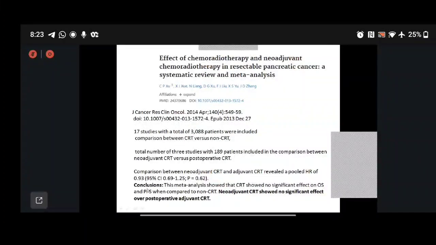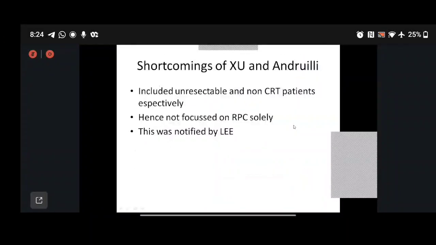The conclusion was that there was no actual benefit in OS and progression-free survival with non-RCT, and neoadjuvant chemoradiation showed no significant effect over post-operative. As we know the timing of chemotherapy is important, whether pre-op or post-op, and this meta-analysis said the neoadjuvant arm did not have a big benefit.